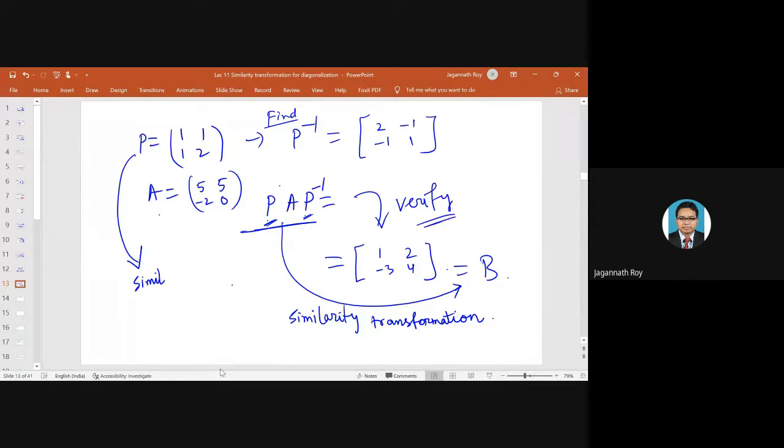Verify this relation. Otherwise, you can do the other part also, that A equals P inverse BP, right? This is also called similar, because if A is similar to B, then B is also similar to A.